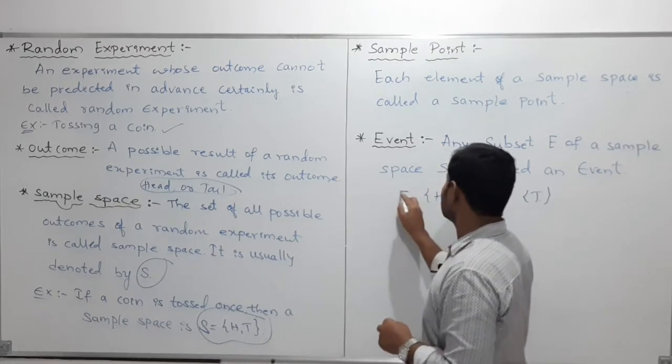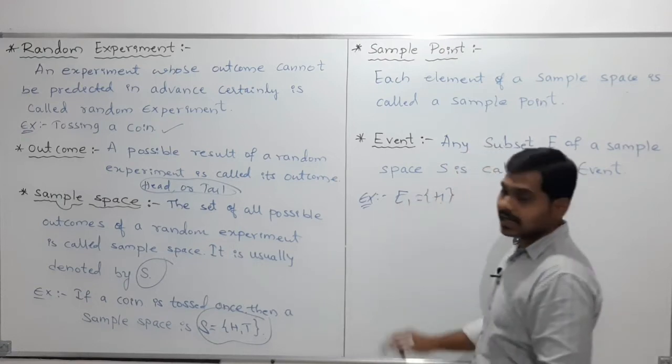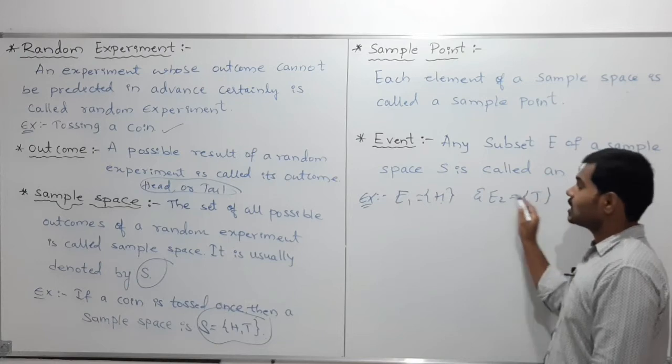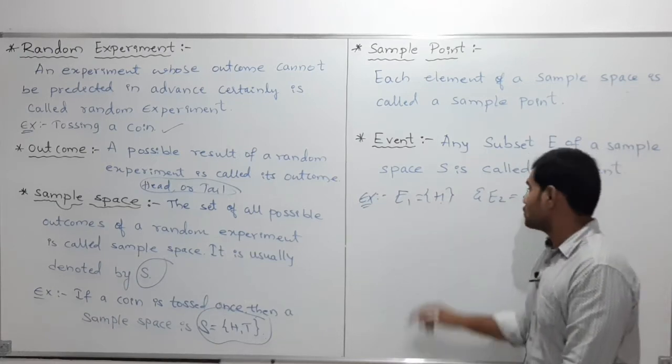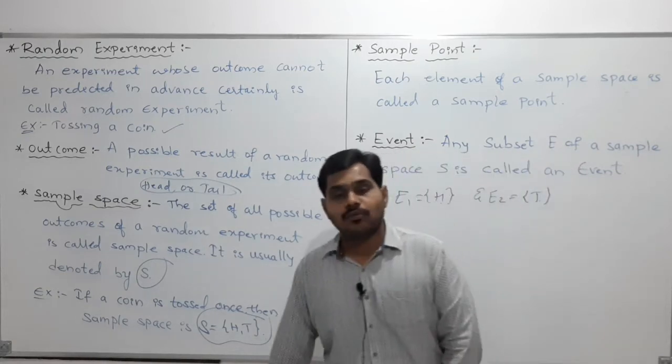Usually I'll name them: this event I'll take as E1 and this event as E2. These are all subsets of the sample space. So these are the two events I can write. Clear? I hope you understood.